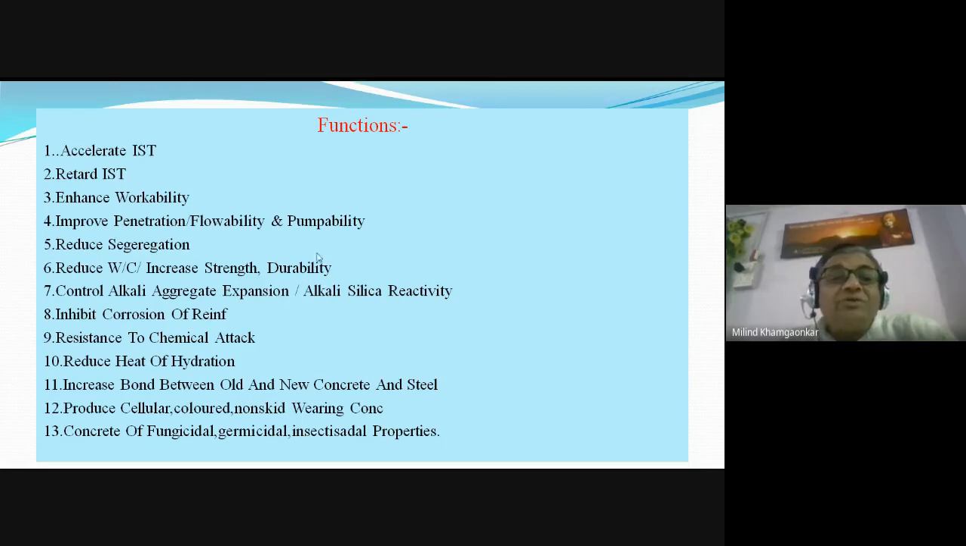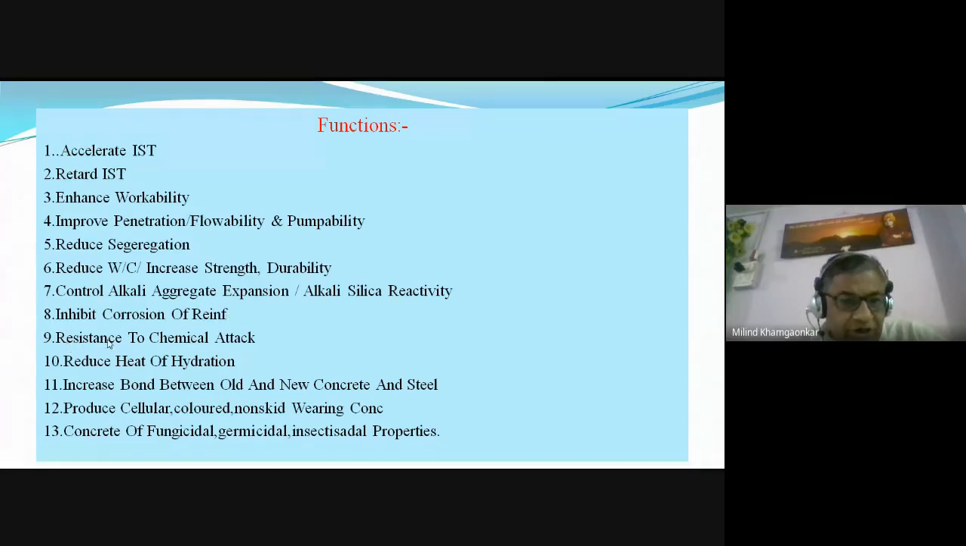So therefore if we use certain admixtures, they reduce this expansion. They also reduce this alkali silica reactivity. Okay, silica is there in the aggregates, so they reduce that reactivity. They inhibit corrosion of the reinforcement. We know that we use the reinforcement in the concrete. So with the use of the admixtures, the corrosion of the reinforcement can be reduced or can be 100% controlled, because corrosion of the reinforcement not only reduces the strength of the reinforcement, but also reduces the strength and durability of the concrete.